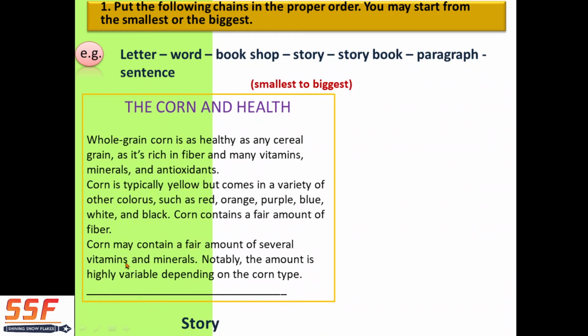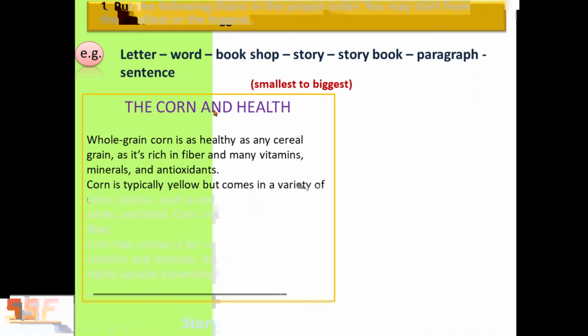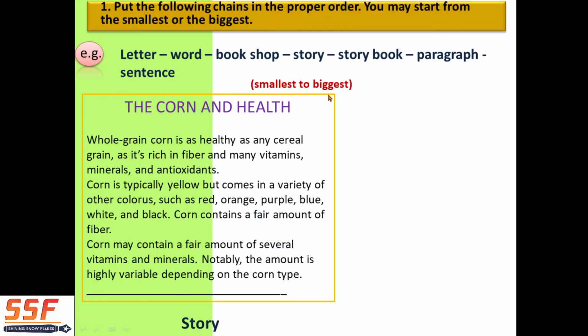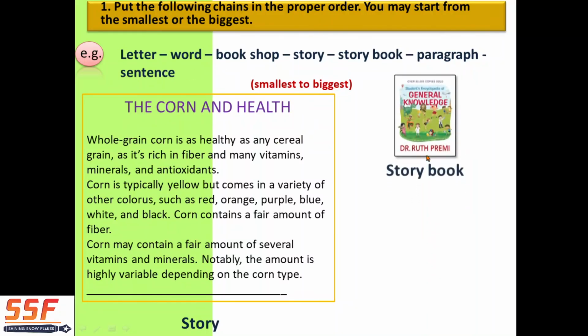Now paragraphs: many paragraphs with the title. See, this line shows the continuity. Many paragraphs make the story, the corn and the health. I have given the heading as an example. It's only an example. You can find many such stories in a storybook. Also you can see many lessons and poems combined in the textbook, your standard 3 textbook. So that is the book.